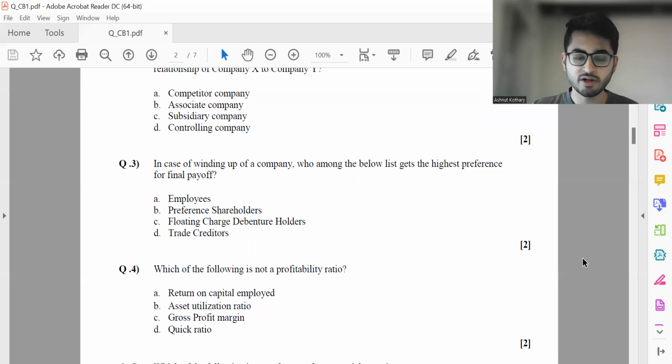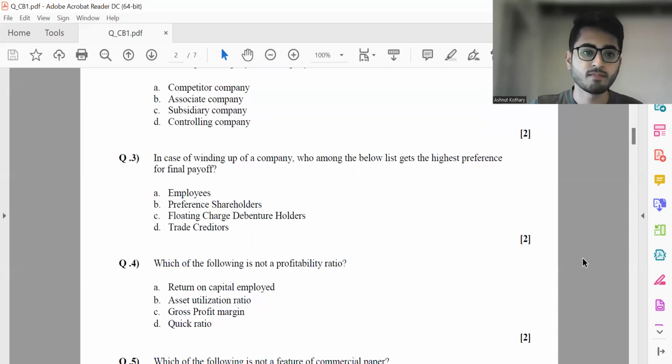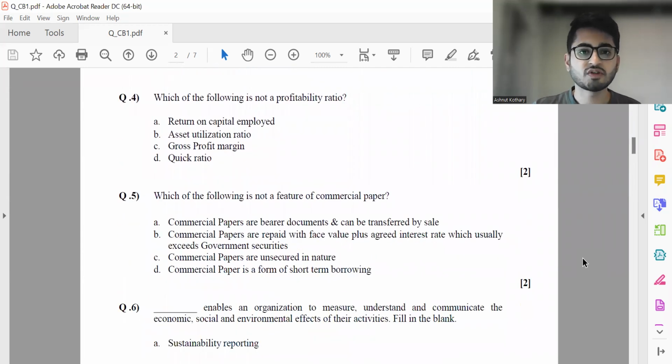It's option D, quick ratio, which is basically used to measure the liquidity position of a company. Then question 5, which of the following is not a feature of commercial paper? A is commercial papers are bearer documents and can be transferred by sale, which is perfectly fine. Then option B is, they are repaid with face value plus interest rate, which usually exceeds government securities.